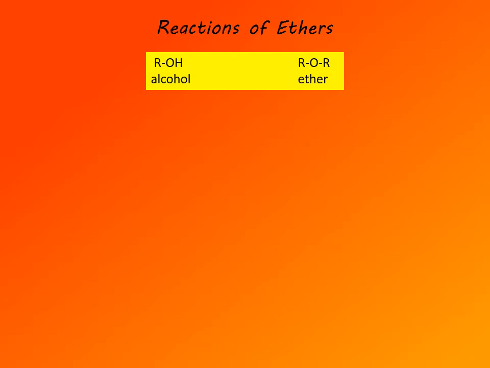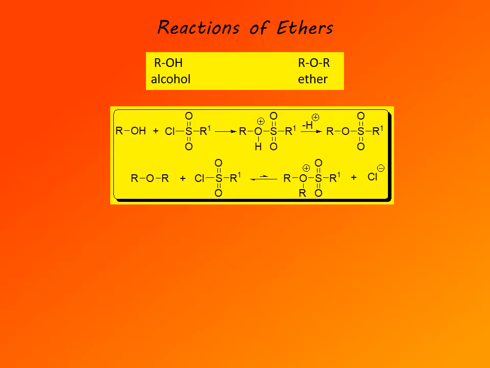And in fact, ethers, because of their relatively low reactivity, are common organic solvents. So, for example, while alcohols are typically activated by conversion to sulfonate esters, as shown in the first equation, such a reaction does not work with ethers. An attempted reaction with an ether gives an oxonium ion, but since the corresponding oxonium ion does not have a proton, it is unstable and reverts back to the starting ether and the starting chlorosulfonate. So, for that reason, ethers are not readily activated by reagents that typically activate alcohols.